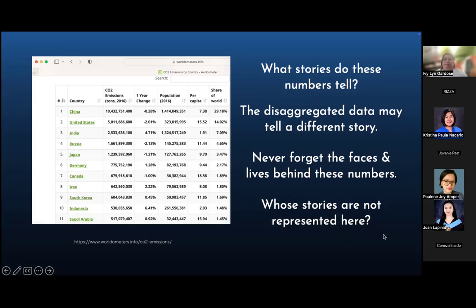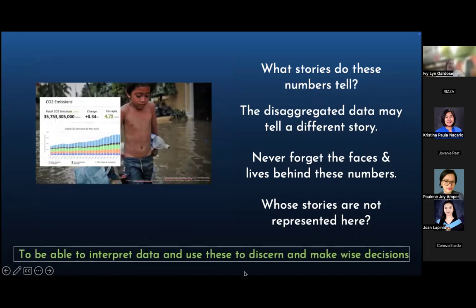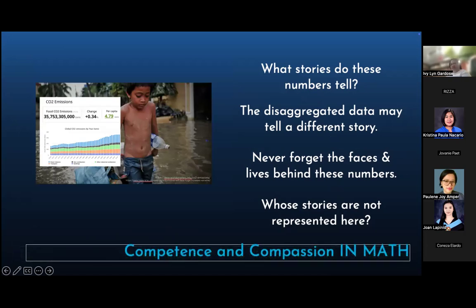The other question is, whose stories are not represented here? Philippines is not in this list, not the one I'm showing you. It's lower down, right? And so the insight is, never forget the faces and lives behind these numbers. So remember, my action goal is to be able to interpret data and use this to discern and make wise decisions. These are my reflection questions. These are my possible insights. And this is my valuing for math.